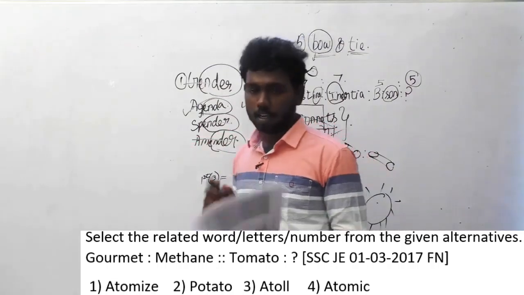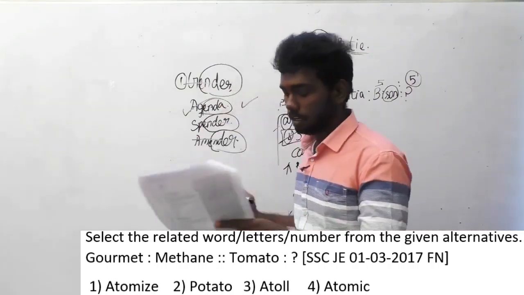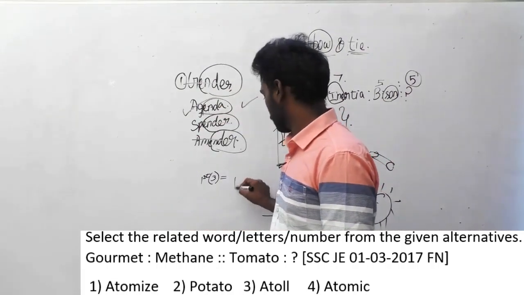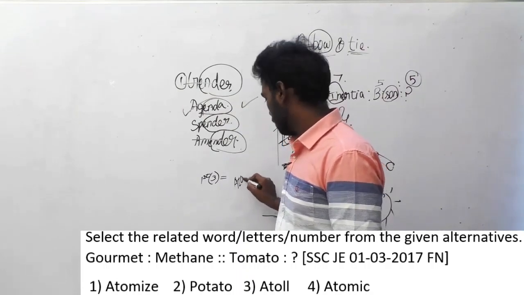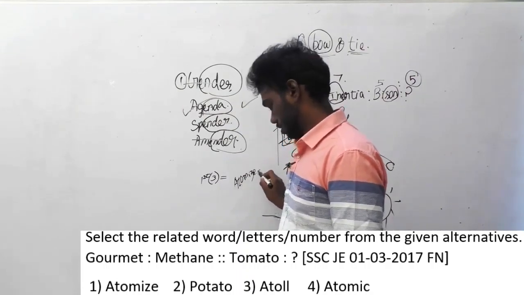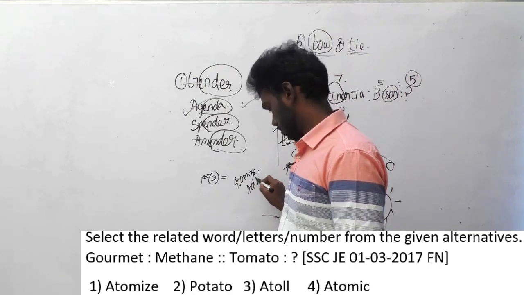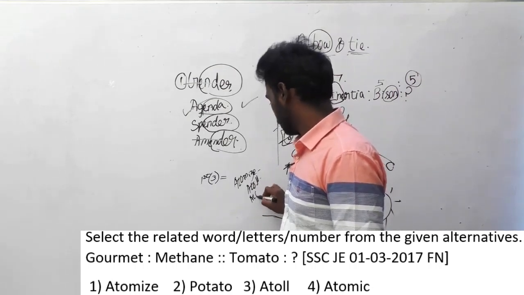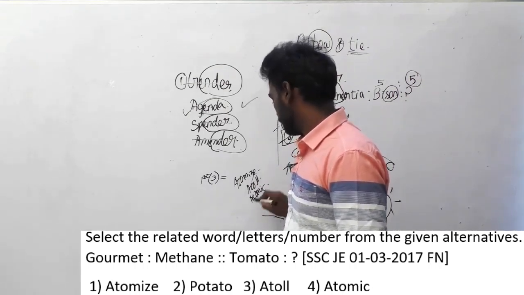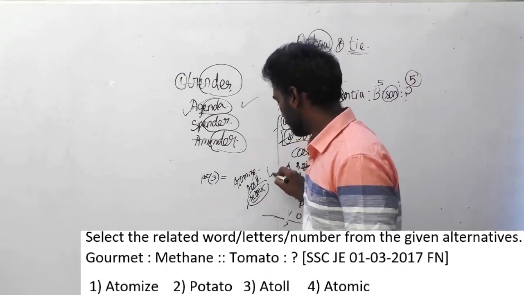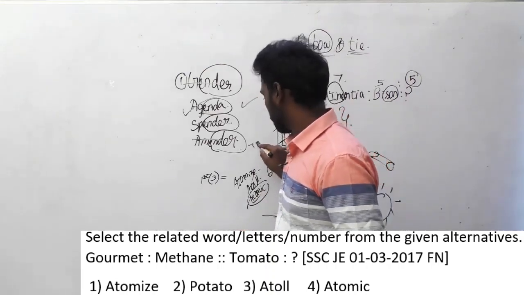In the same way, there are 3 words starting with ATO: atomize, atoll, atomic. So you have to select the word atomic because it has 6 letters and tomato has 6 letters.